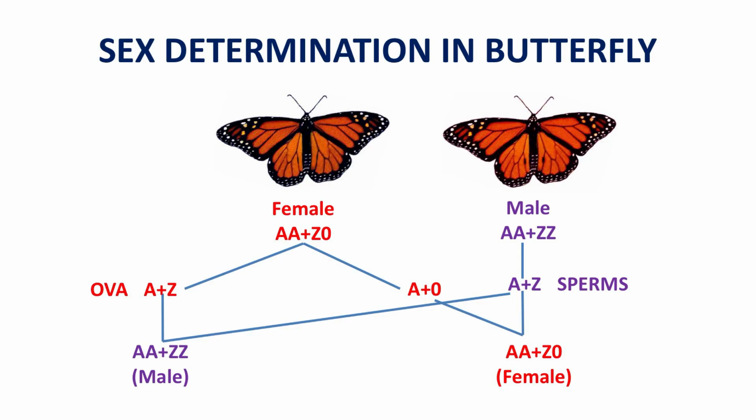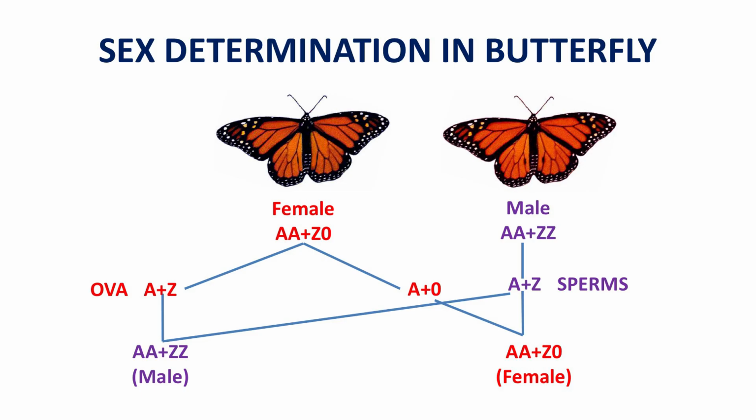In case of butterfly, you know, the female carries one Z chromosome, but the male has two Z chromosomes. So, the female produces two types of ova in relation to sex. 50% ova carry Z chromosome and the rest 50% ova do not have Z chromosome. But the male produces only one type of sperms in relation to sex. Each sperm carries a Z chromosome, right. You see the picture displayed on the screen.